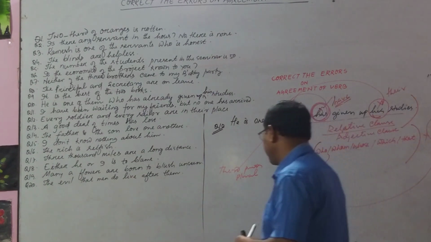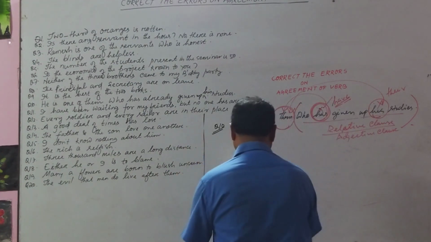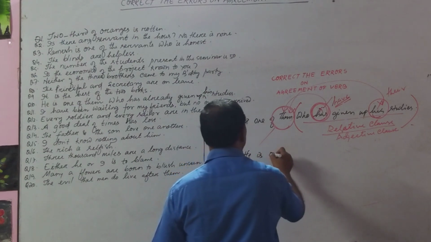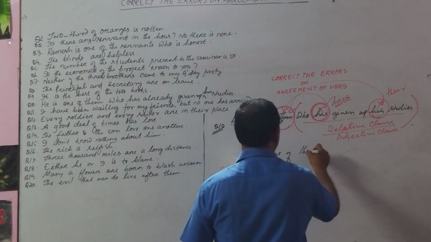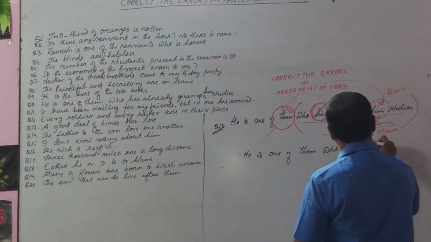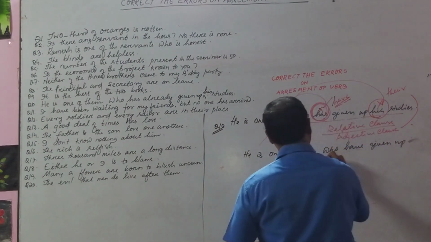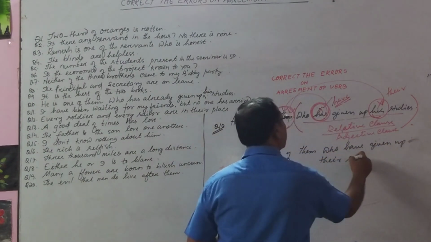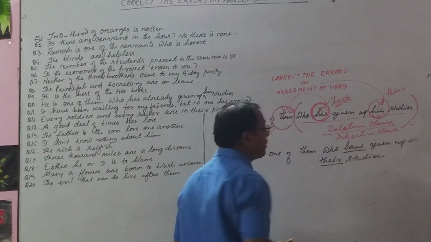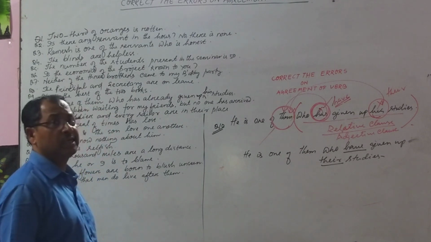Let me write the answer perfectly: he is one of them who have given up their studies. There are two mistakes here.